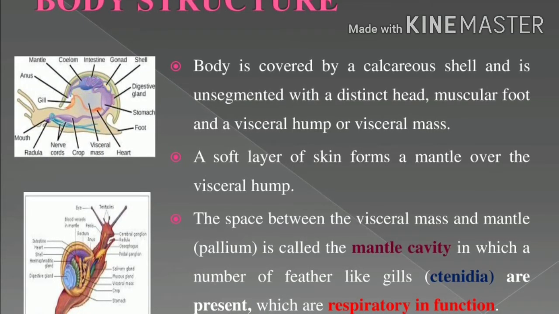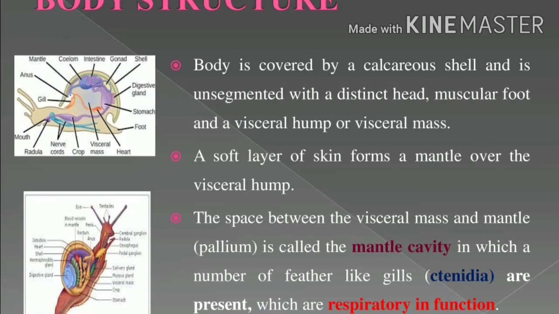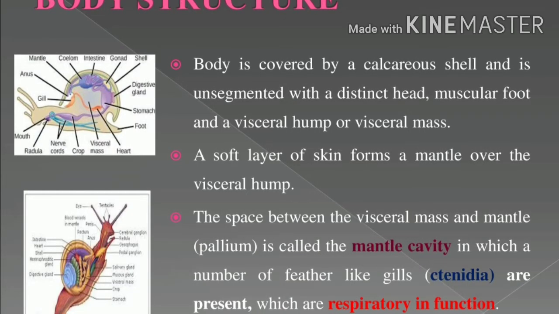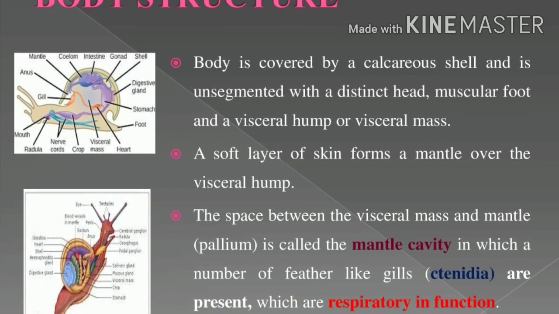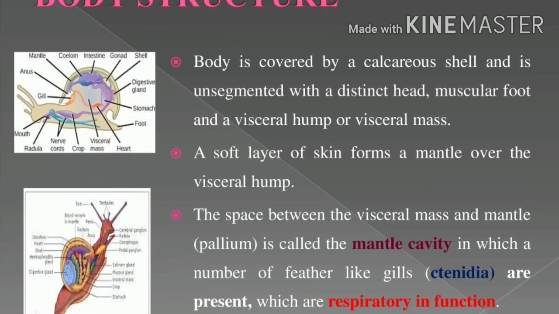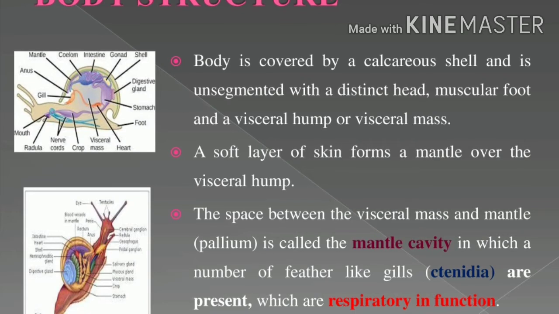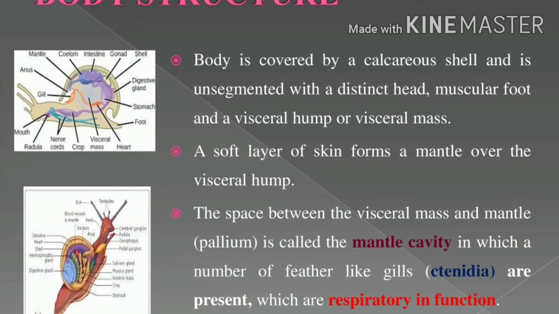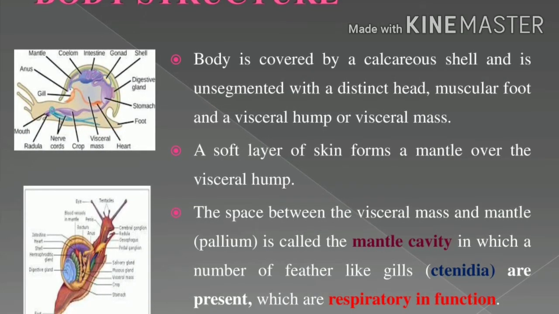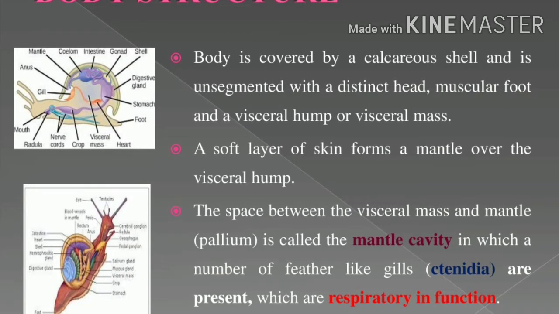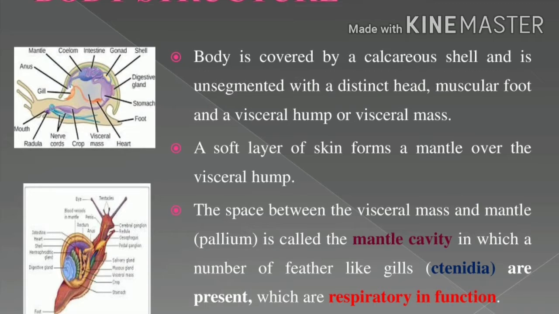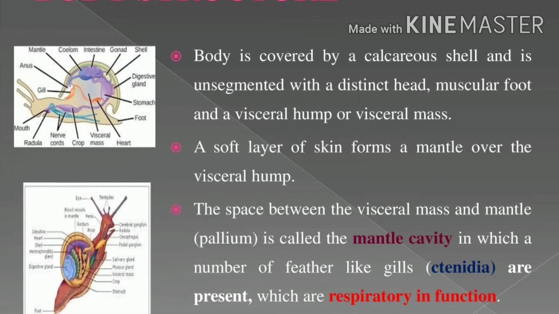First, the soft layer of the skin forms a mantle, that is the pallium, and the pallium is present over the visceral hump. The space between the visceral mass, that is the visceral hump, and the mantle, the pallium, is called the mantle cavity.